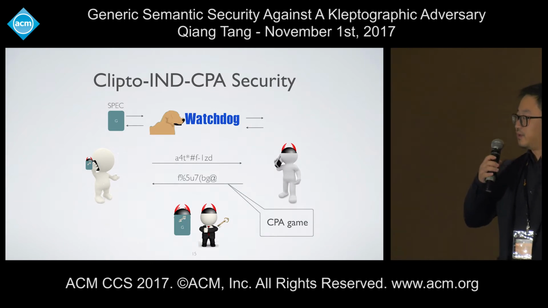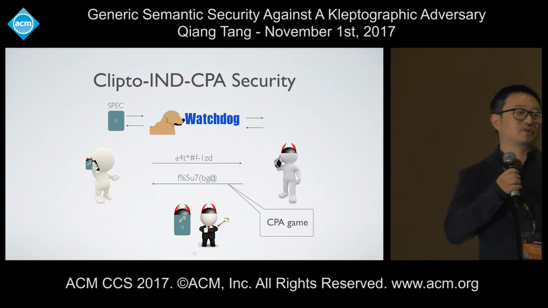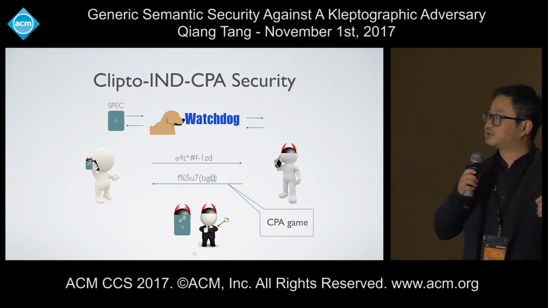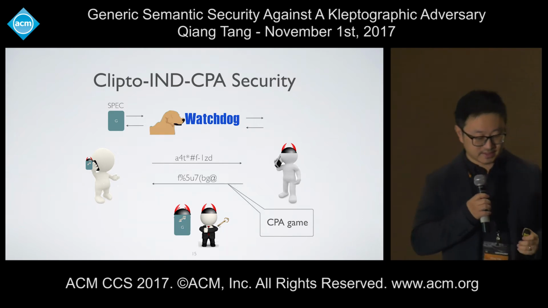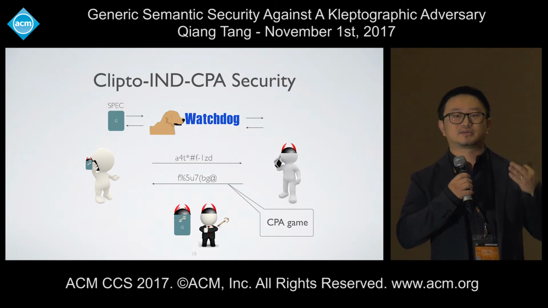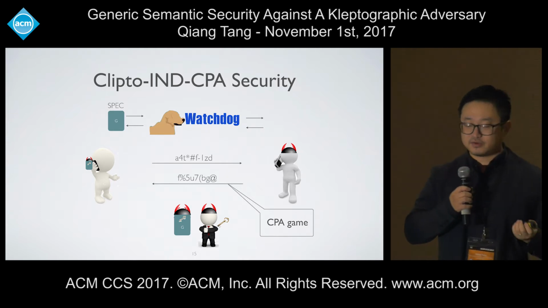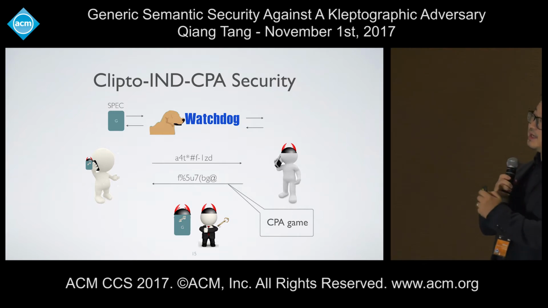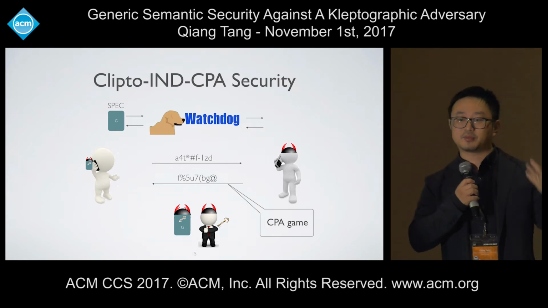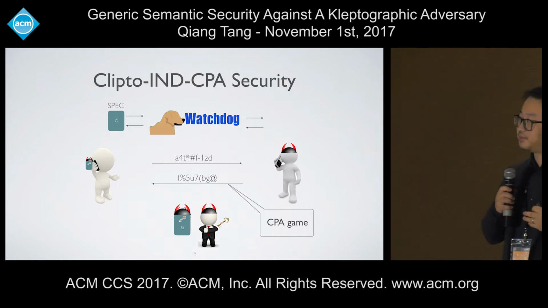First, of course, we need to say what we mean by IND-CPA security in the cryptographic setting. We introduced a general definitional framework in previous work, so here we can simply adapt it to the encryption setting. As I mentioned, the attacker now is malicious and also proud. So the goal is twofold, which just reverses the goal of the adversary. Either there exists an actual entity we call the watchdog. The watchdog, who has the specification, can take the implementation and interrogate it, just doing black box testing, trying to see whether the implementation is bad or not.